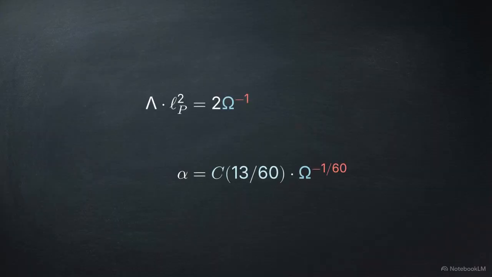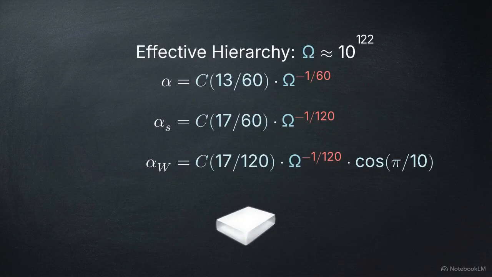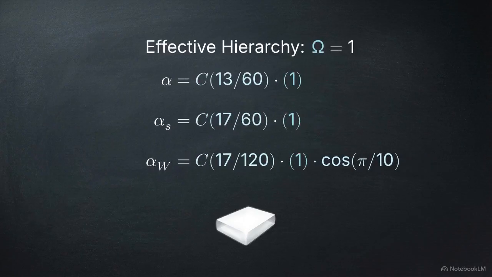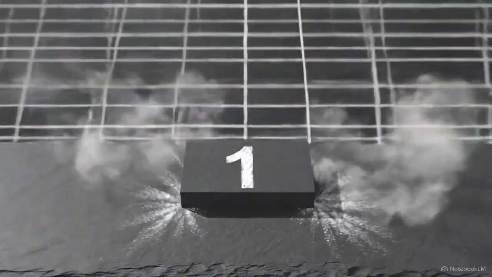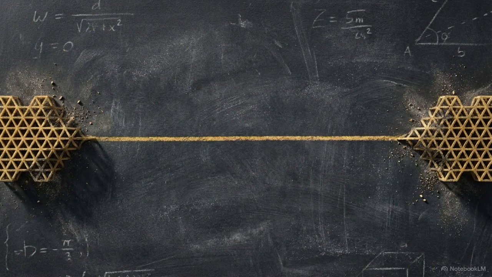When we compare the cosmological constant to the fine structure constant, we see they share the same hierarchy, omega. Lambda scales with the full vacuum hierarchy, while alpha scales with 1/60th of it. If we move toward the Planck scale, the effective hierarchy, omega, shrinks toward 1. At this floor, the fractional exponents reach 0. Any value to the power of 0 is 1. The 3 gauge couplings converge as the vacuum hierarchy itself collapses. This means that grand unification is not an imposed symmetry, but the natural result of the vacuum hierarchy reaching its absolute mathematical floor. The fine structure constant is the vacuum hierarchy resolved at its grid limit.